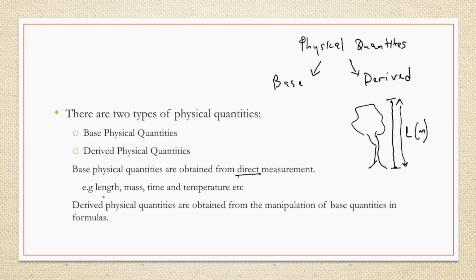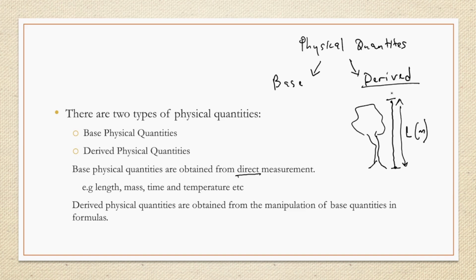Ndosaka pama examples pedu panapa. Tapa length, tapa futi mass. We can directly measure mass tichishandisa a balance. Then time, of course, using a stopwatch. Temperature, kune vakamboenda clinic, using a thermometer. Saka this is what a base physical quantity is.